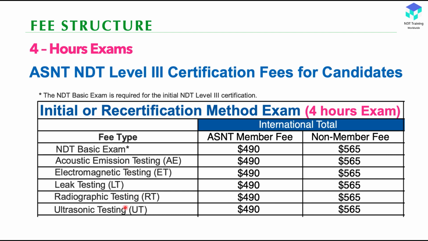Just now we saw, right, 5 methods and 1 basic exam. So these are 6 exams. If you take ASNT membership fees, they will charge you $490, roughly 500 USD per exam. So you can remember like 500 USD per exam, because it is only $10 difference. That's why I always suggest to remember as 500 USD per one exam. So easy to calculate your money. So $490 per one exam. Suppose if you want to become UT level 3, I will tell you how much amount you need to pay to ASNT. So in the next slide you can see the complete figure.